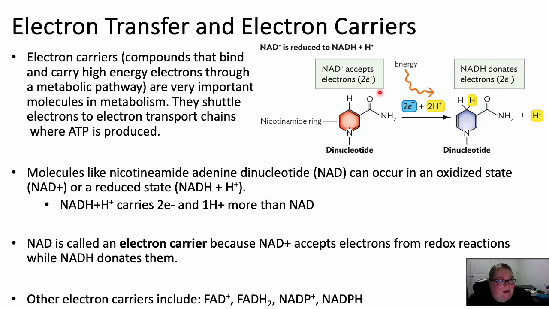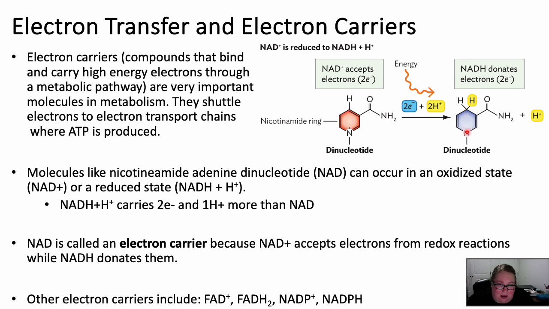So NAD plus can accept 2 electrons, and it's going to do this by way of 2 hydrogens. So we're also going to gain 2 hydrogens when we are reduced. We're going to add those here. So we're going to get the H on the nicotinamide ring, which is this one with the N. We're going to add an H here.